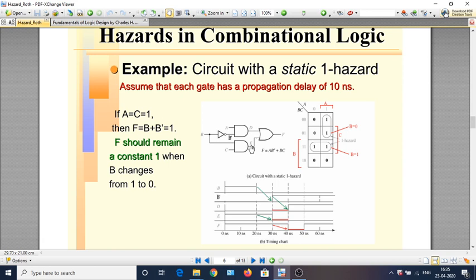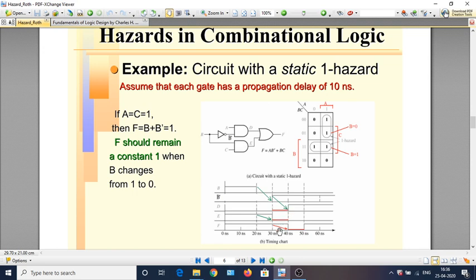So let's look at the effect on D. B becomes 0, A is 1. Sorry, B goes to 0, so B bar goes to 1. So A B bar will be 1. So D becomes 1. But that effect of D changing to 1 is delayed with respect to the change in B bar by 10 nanoseconds. So this is the point: 40 nanoseconds is the point at which D changes to 1.